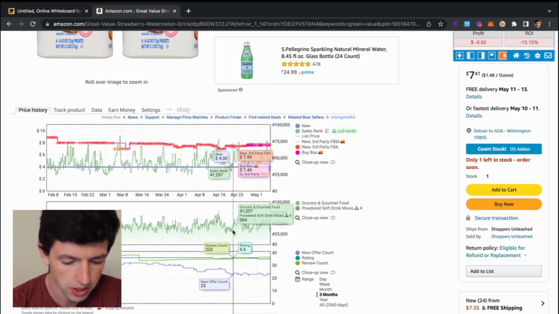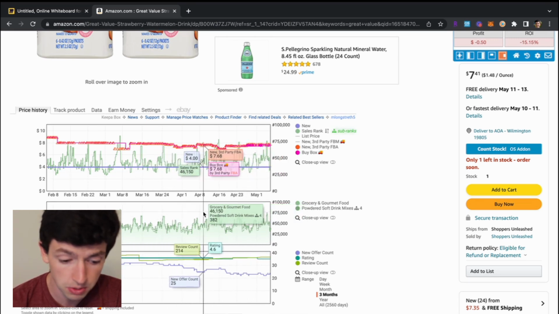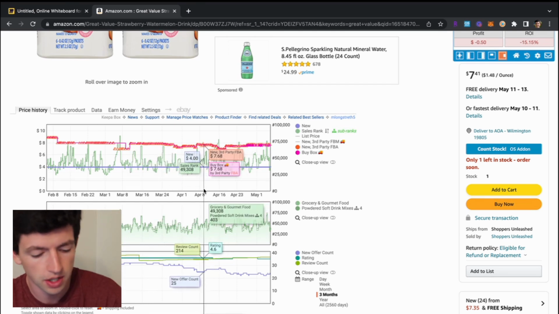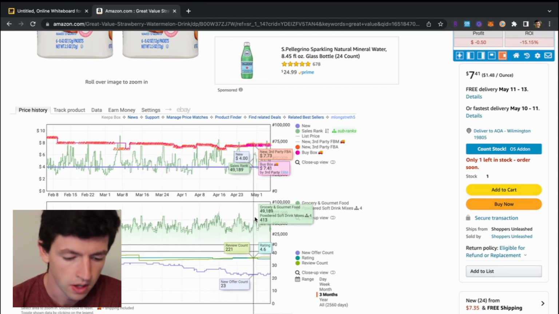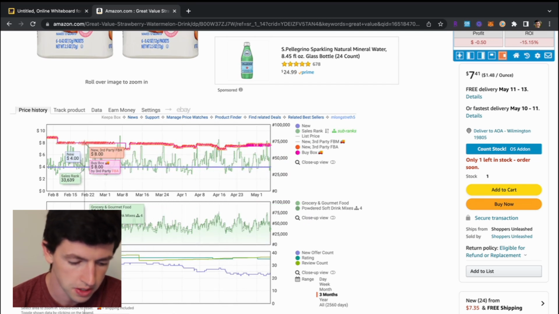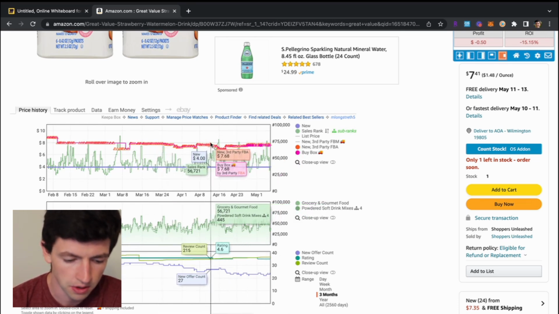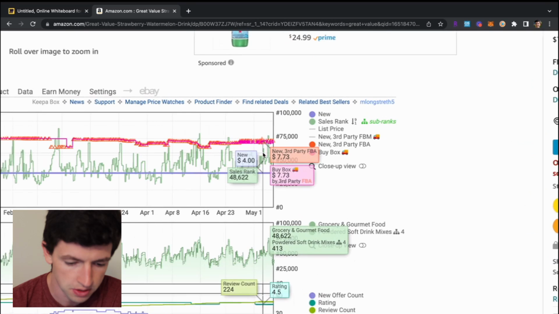So right here, we can see down here at the bottom, there's three charts. This middle one, I don't really look at, mainly focused on the top one, and a little bit the third one as well. The third one is very self-explanatory. It's new offer count, the amount of other sellers on listings. That's basically the competition, as well as here on the Keepa chart, we can see the price history over time.